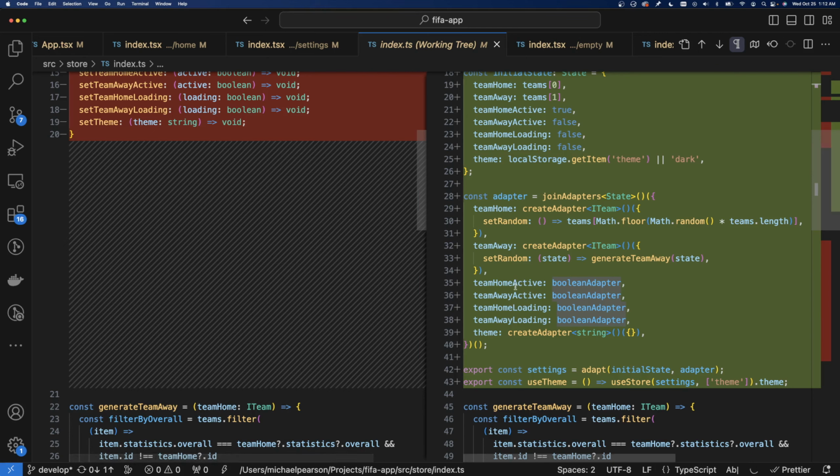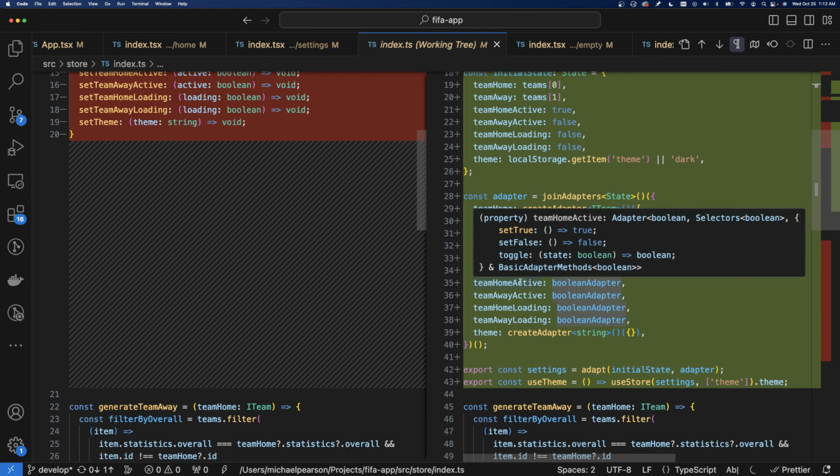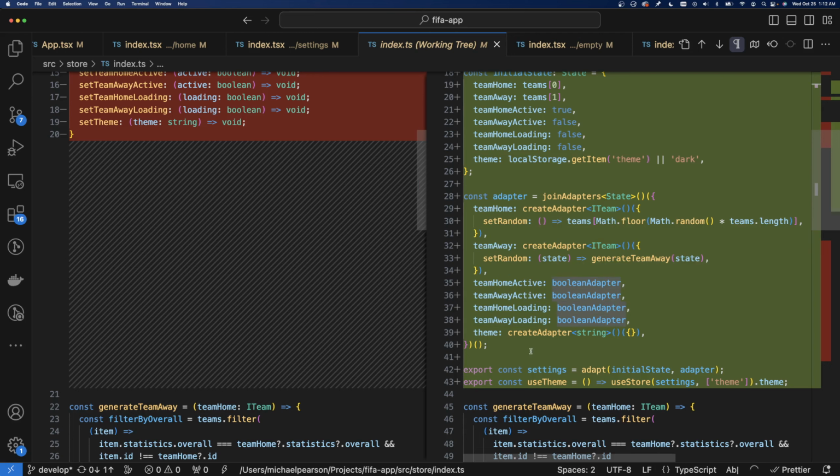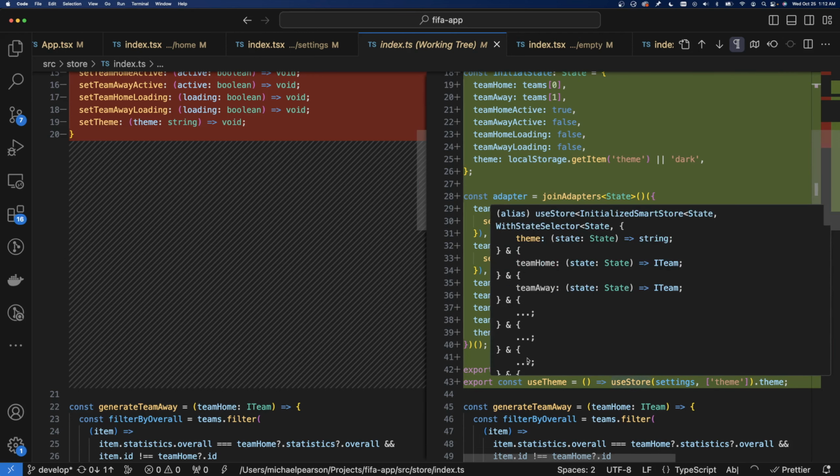So this is going to generate some functions. You can see here, set true, set false, and toggle. So those are things that every Boolean could do. So I go ahead and use a Boolean adapter.